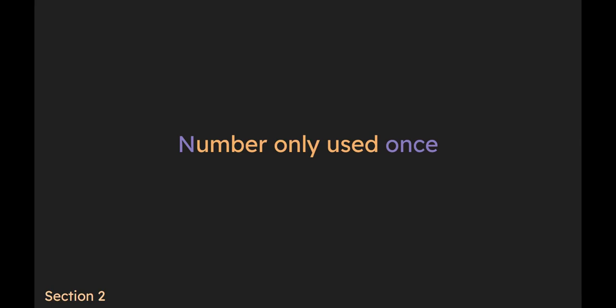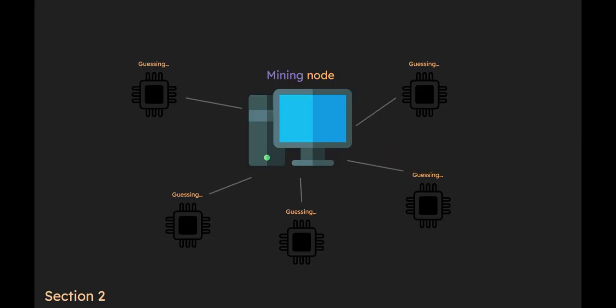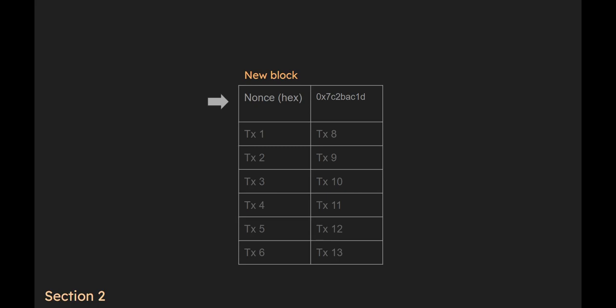The process of finding a valid nonce is beyond the level of this video, but I will be explaining it in another one. For now, all that needs to be noted is that Bitcoin miners are racing to be the first to guess the valid nonce. Once they do, they will include this number in their block as proof that they have put in the required amount of work. This is their proof of work. After this, the block is completely finished and ready to be broadcasted to the Bitcoin network.